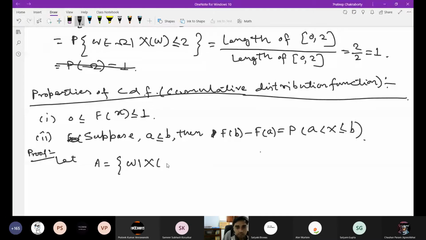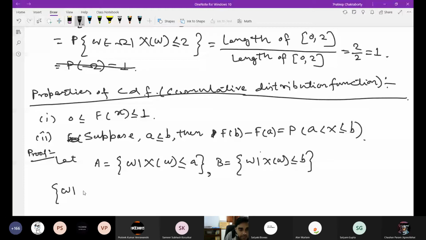Just so A is omega such that x omega less equal to a. So you are talking about the complement of A, capital A, right? And B is omega such that x omega is less equal to b. So here these two things you are taking. Now, what is omega such that a less than x omega less equal to b?